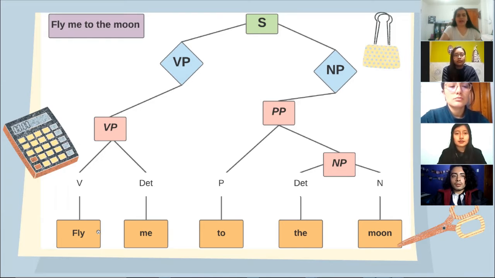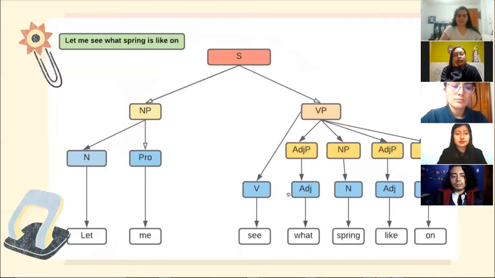First, we have the verb fly, the pronoun me, and these make a verbal phrase. Then we have a preposition to, a determiner the, and the noun moon. The determiner plus the noun make a noun phrase, and this plus the preposition to makes a prepositional phrase. And this, combined with the verbal phrase, makes the whole sentence.